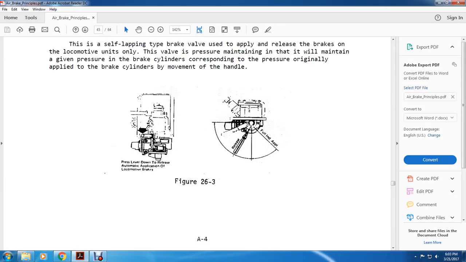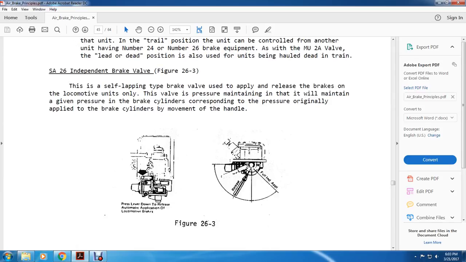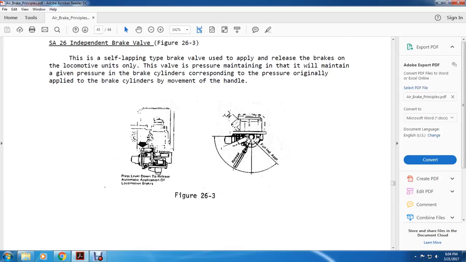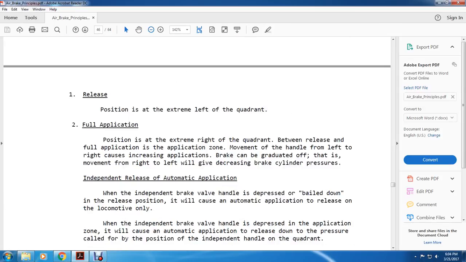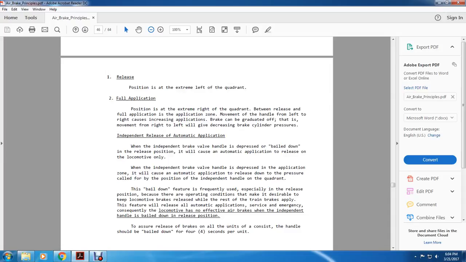Alright, figure 26.3 shows your independent brake valve SA26, pressure lever down, the automatic release valve, application, release and full application. Alright, release. Position extreme left of the quadrant, full application. Position extreme right of the quadrant, bottom between the release and the full application, is the application zone. Moving the handle left to the right causes an increase of the application of the brake that can be graduated off. This movement to the right or left will give decreasing brake cylinder pressure.